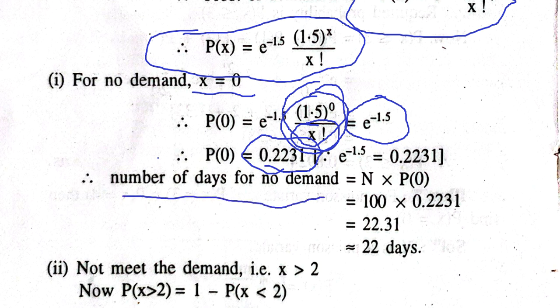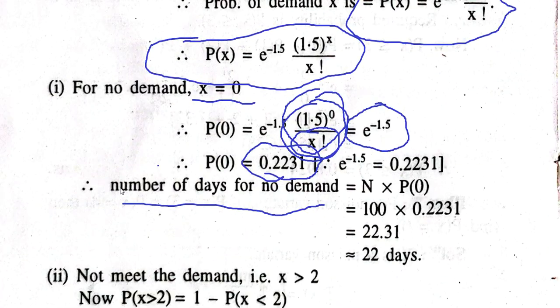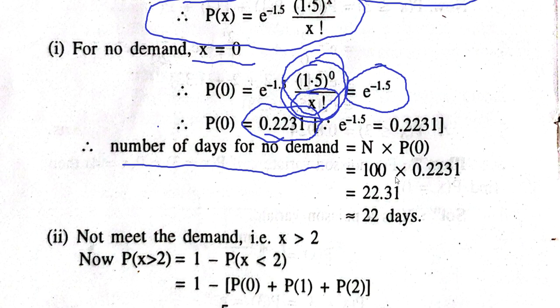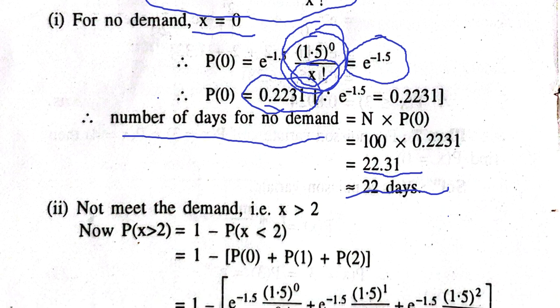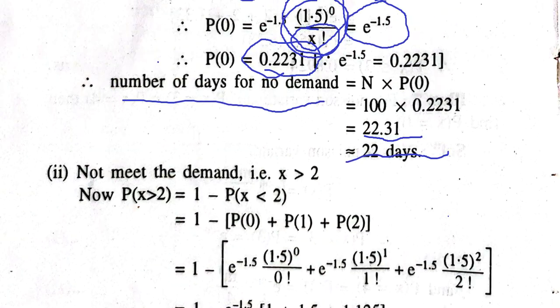Now, the number of days for no demand. We require, out of 100 days, in how many days there will be zero demand. So out of 100 days we have to multiply 100 with the probability that we calculated, 0.2231. So 100 into 0.2231 will give us 22.31. So the approximate answer is 22 days. So on 22 days, this person will have no demand for the taxi.